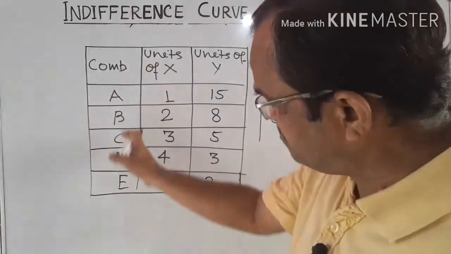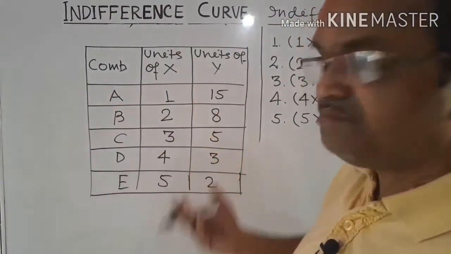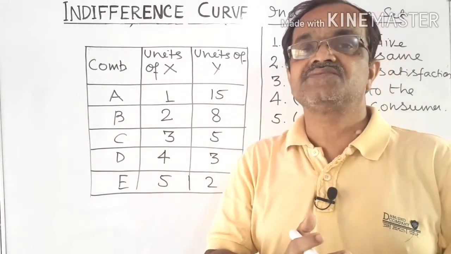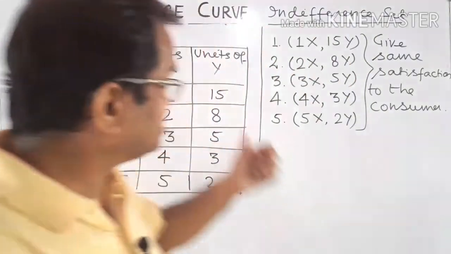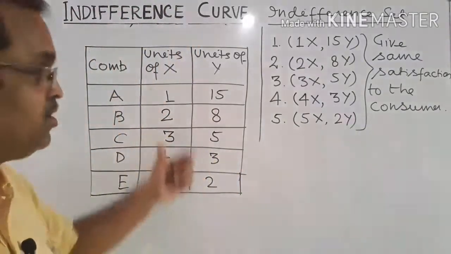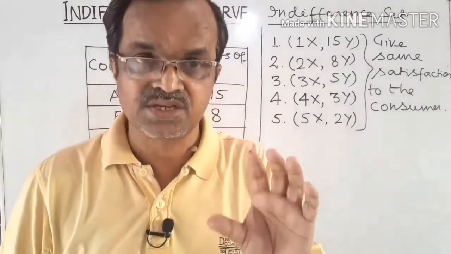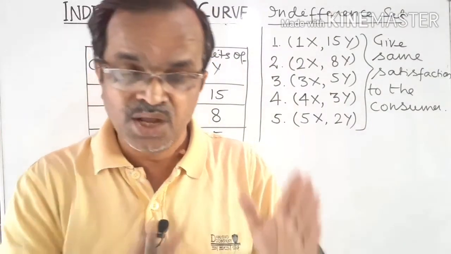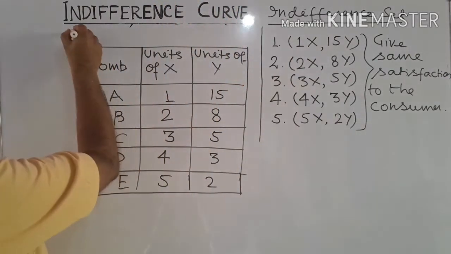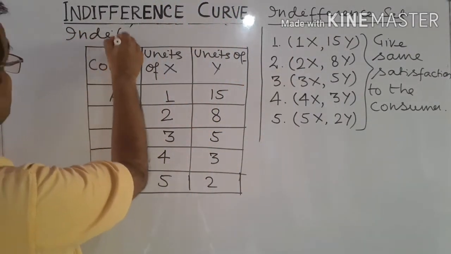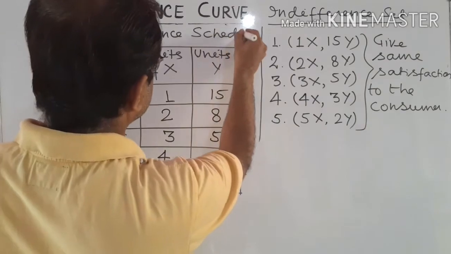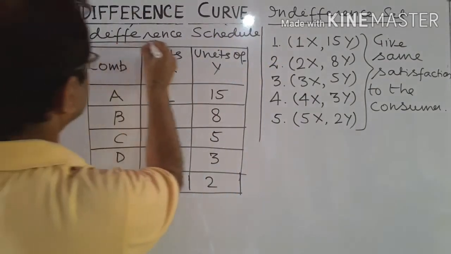All these five bundles have the same level of satisfaction for the consumer. Then this tabular presentation of the indifference set, or of all the possible combinations which give the same level of satisfaction to the consumer, is called an indifference schedule. Indifference literally means there is no difference. No difference of what? No difference in the level of satisfaction.